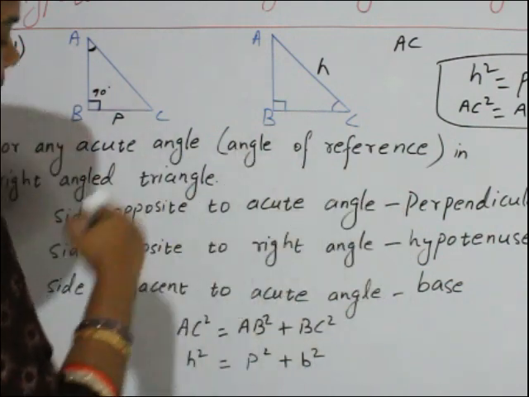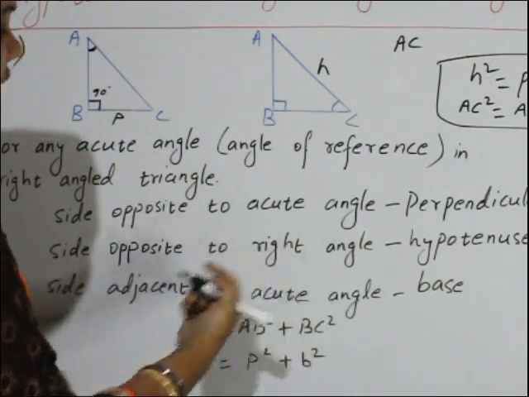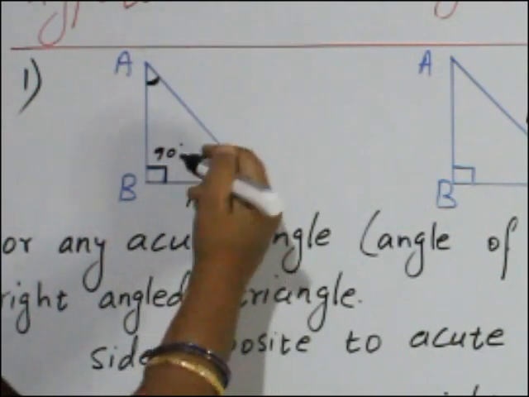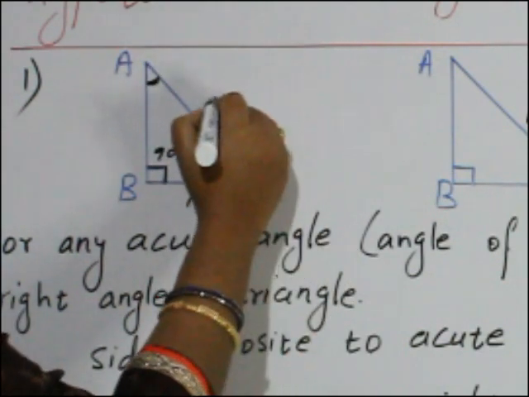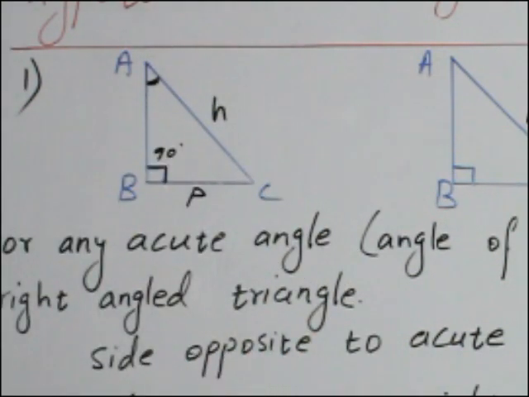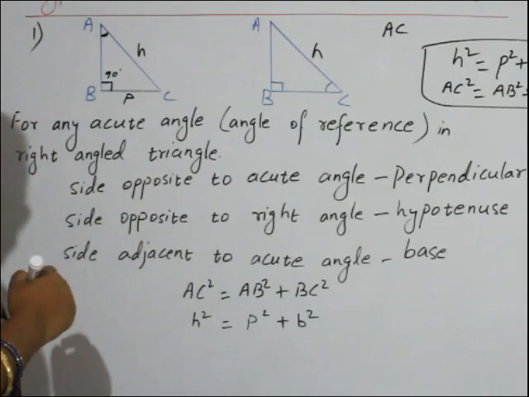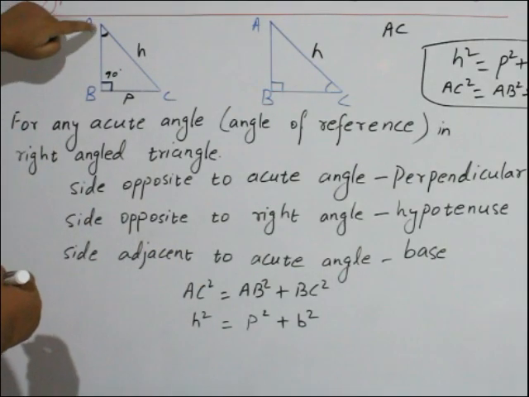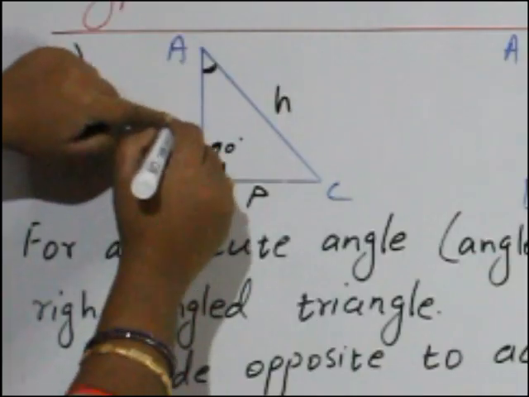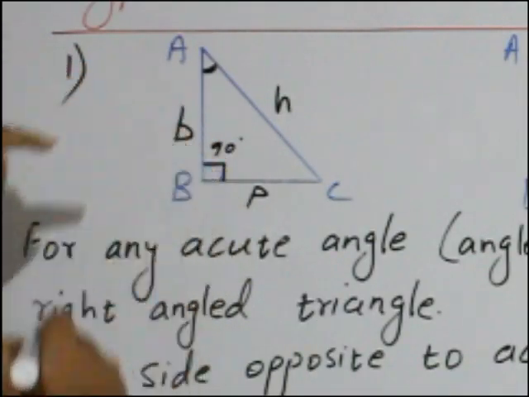Clear? What is the hypotenuse? The side opposite to the right angle. The right angle, its opposite is what? AC. So AC becomes the hypotenuse. Next, the side adjacent to the acute angle. This is the acute angle. Its adjacent side is this side. This becomes the base.